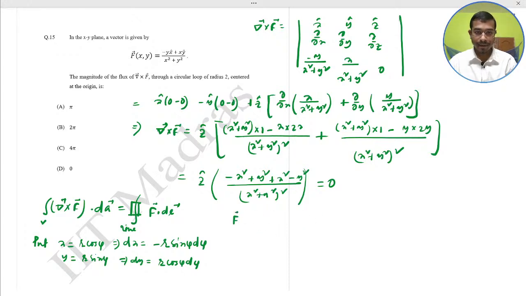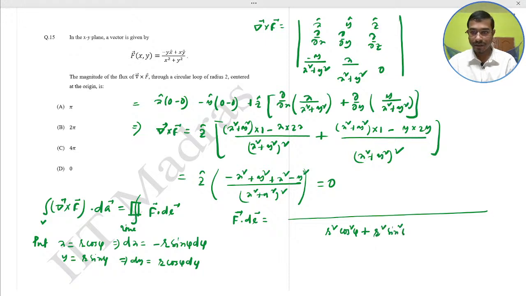F dot dl would be 1 over (r square cos square phi plus r square sin square phi), times r cos phi into r cos phi d phi plus r sin phi into minus r sin phi d phi.